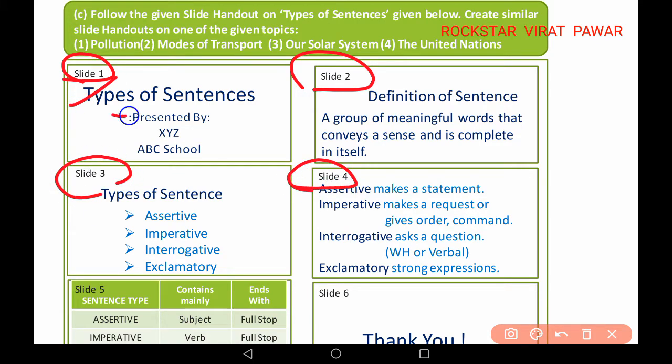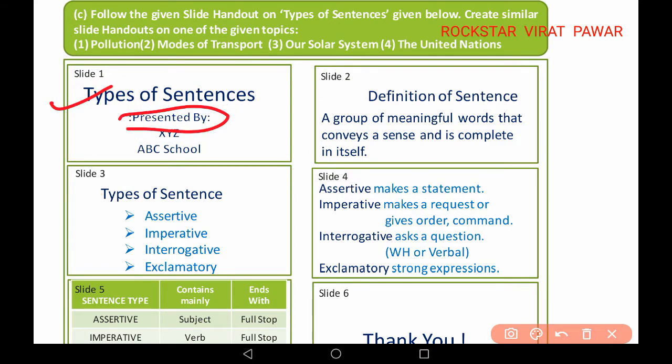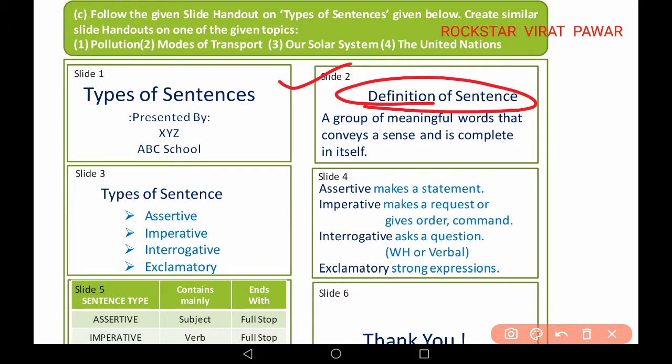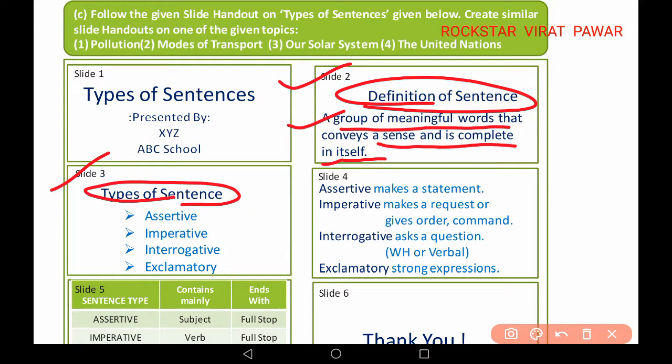In the first slide, types of sentence, if you want to present any type of sentence, presented by, you can write your name, your school name also. Then in the second slide, definition of sentence: a group of meaningful words that convey sense and is complete in itself. In slide 3, you can write types of sentence that are assertive, imperative, interrogative and exclamatory.